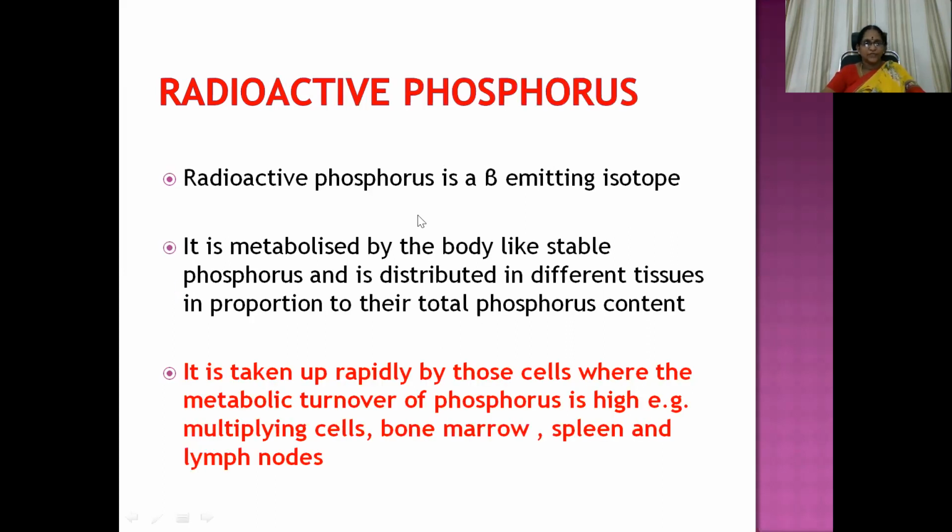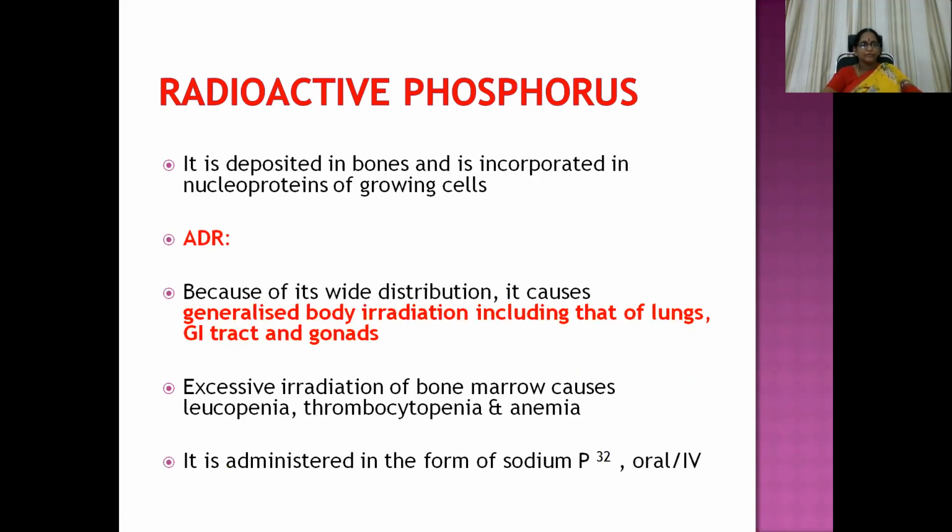Then radioactive phosphorus. Radioactive phosphorus is a beta emitting isotope. It is metabolized by the body like stable phosphorus and is distributed in different tissues in proportion to their total phosphorus content. It is taken up rapidly by those cells where the metabolic turnover of phosphorus is high, like multiplying cells, bone marrow cells, spleen cells, and lymph node cells. So if the patient has carcinoma in those areas, then this molecule can be used.